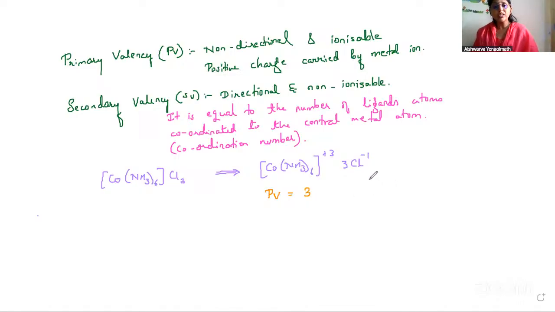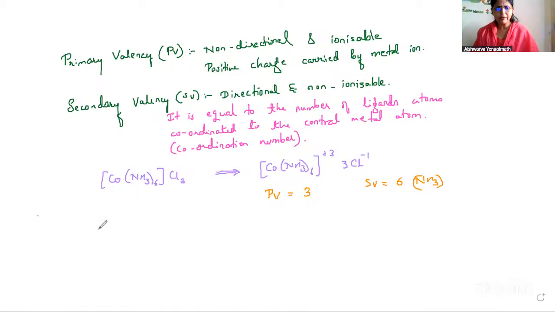And how much is the secondary valency? Tell me. Secondary valency is 6 because 6 NH3 molecules are coordinated through coordinate bonds. They are attached to the central metal atom. So secondary valency is 6. Take another example to make it more clear.